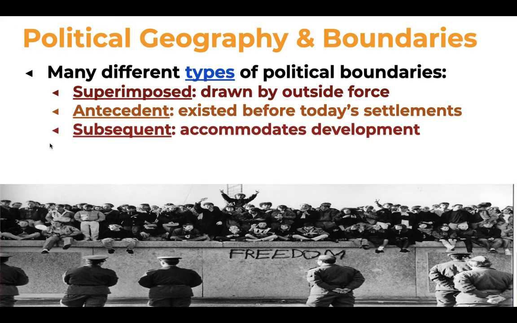A subsequent boundary, on the other hand, accommodates development. So antecedent boundaries already existed, whereas a subsequent boundary accommodates some type of political development. So if there's some type of boundary that occurs as a result of political differences, political division, balkanization, that kind of thing, that would be a subsequent boundary.